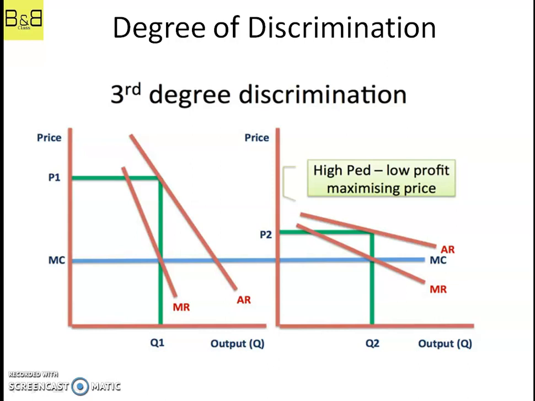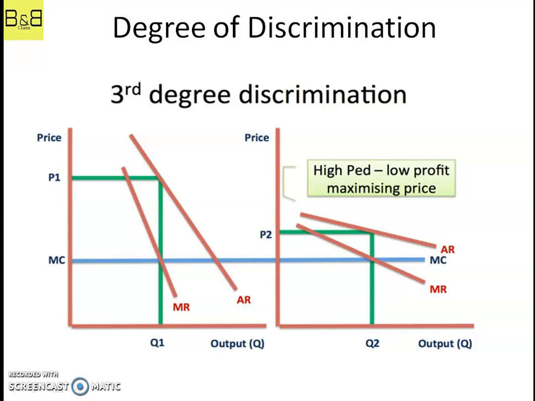Now, let us take an example of a railway line where there are some peak customers and some off-peak or leisure customers. Peak customers are the ones who are price inelastic, and the off-peak customers are the ones who are price elastic. As you can see in this figure, the firm can charge two different prices.